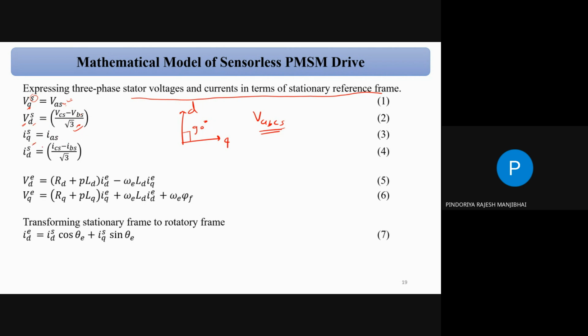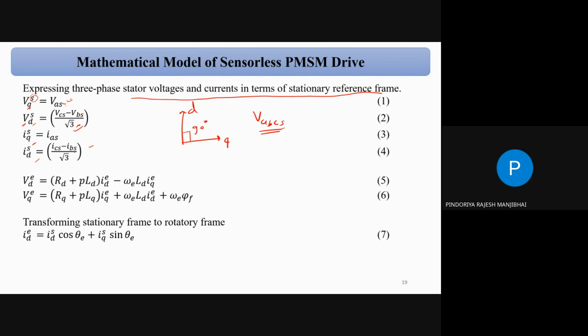Similarly, we can write for the current, IQ is equal to IAS. Then ID is ICS minus IBS divided by root 3. So that is equation numbers 1, 2, 3, and 4.